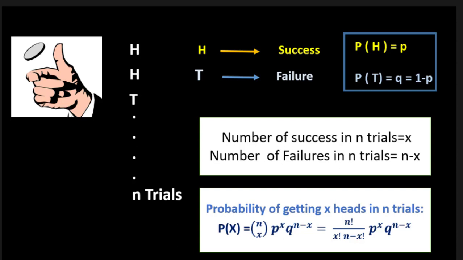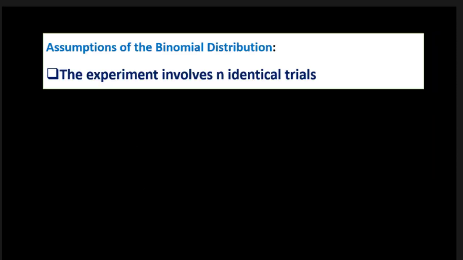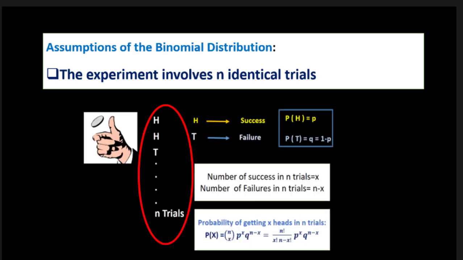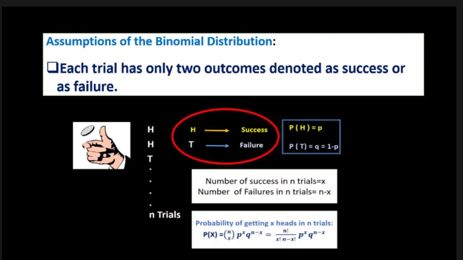Let us start with the assumptions of the binomial distribution. The experiment involves n identical trials, as we have seen in the example of coin toss. Each trial has only two outcomes, denoted as success or failure.